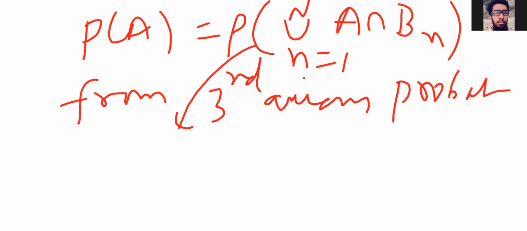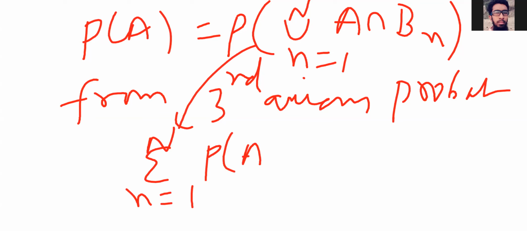The statement is that the probability of the union of mutually exclusive events is equal, according to the third axiom, to the summation of the probabilities. So here the union becomes the summation n equal to 1 to capital N, P of A intersection Bn.